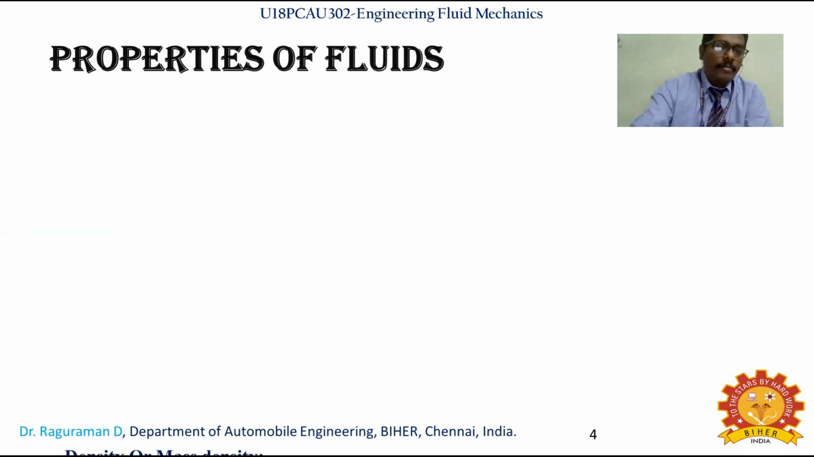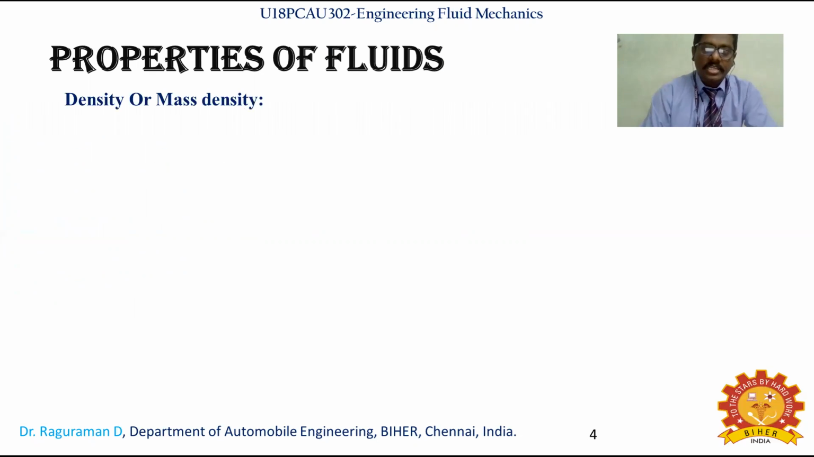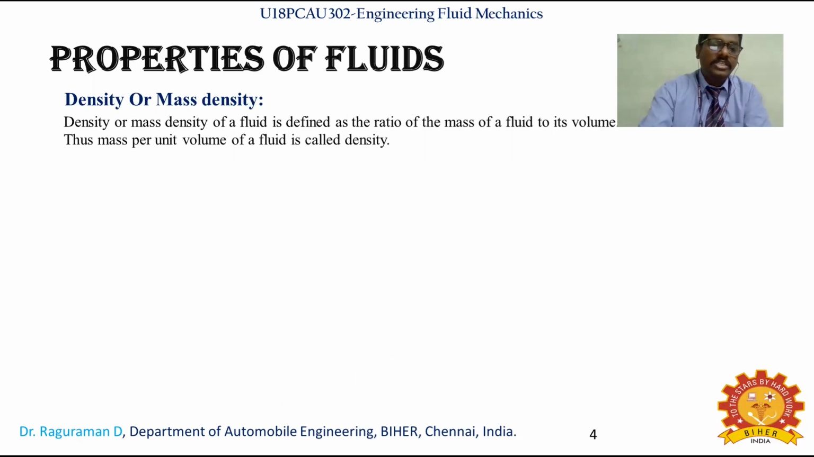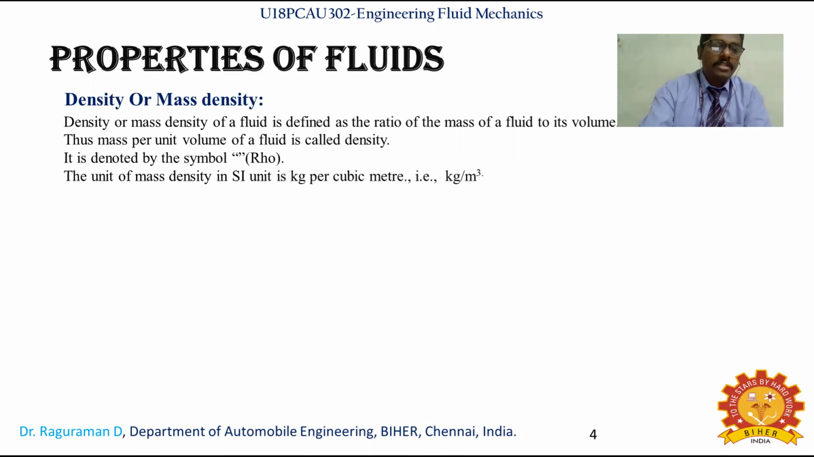The first property is density, otherwise called mass density. Density is defined as the ratio of mass of fluid to its volume. If you consider a particular volume, how much mass of fluid occupies it, that is what density means. So mass per unit volume is what we call density. It is denoted by the symbol rho, and the unit of mass density in SI is kilogram per cubic meter, that is kg per m cube.